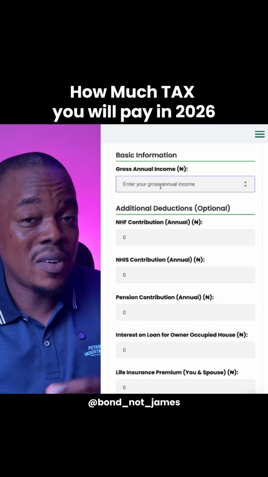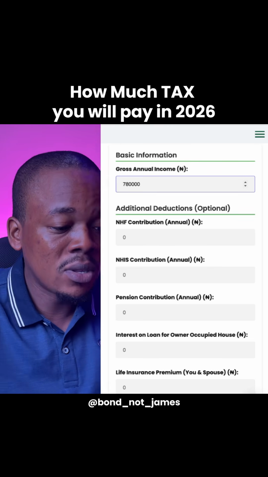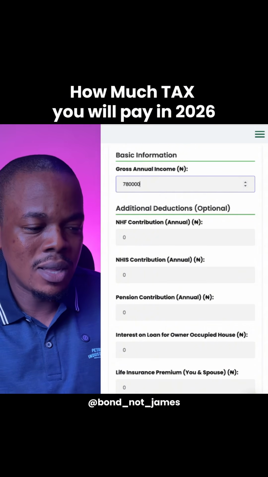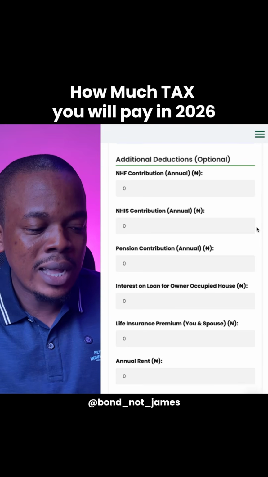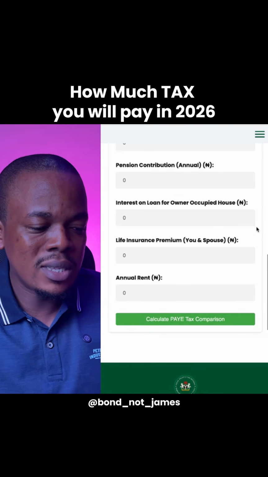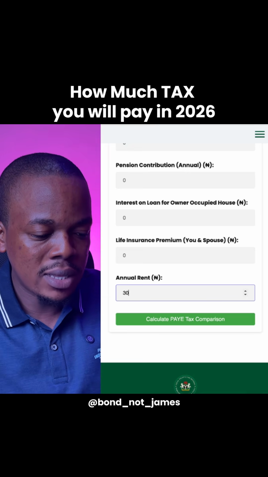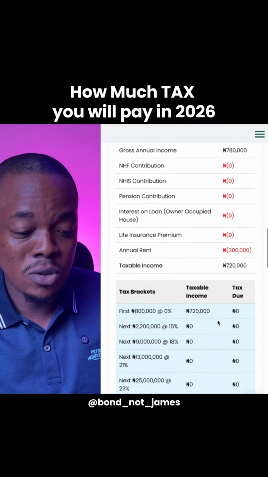Gross annual income, 65,000 naira times 12, that gives you 780,000 naira per year. I mean, somebody earning 780,000, I'm not sure they can have any deductions. NHF, the salary is already poor, right? But let's say their annual rent. So somebody earning 780,000, what is their rent? Let's assume 300,000 naira. So how much tax are they going to pay? So you can see it, zero. Somebody earning 65,000 naira is not going to pay any taxes.